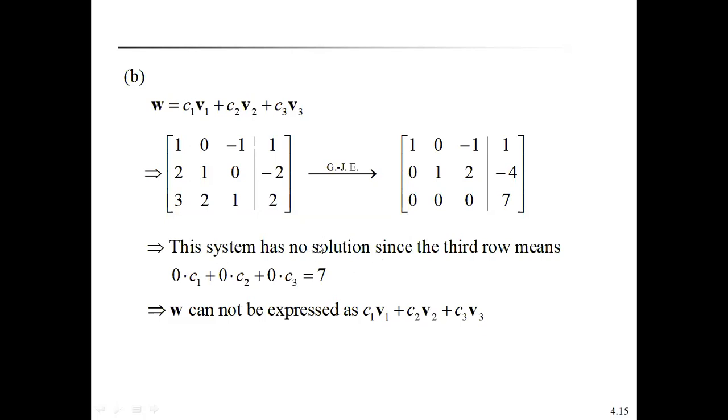You have to remember the last row having 3 zeros and the last value having 7. This means 0 into C1 plus 0 into C2 plus 0 into C3 is equal to 7. Therefore, W cannot be expressed as a linear combination of the vectors V1, V2, V3. This is a very, very important example you have to remember.